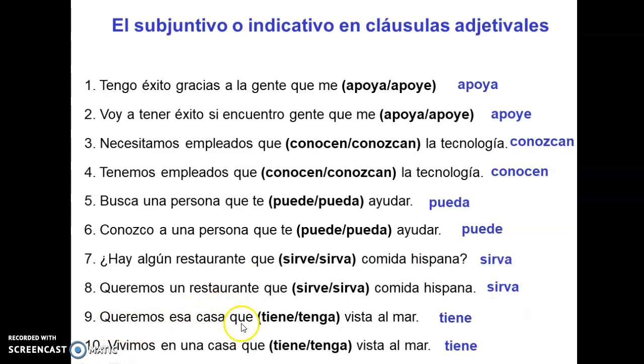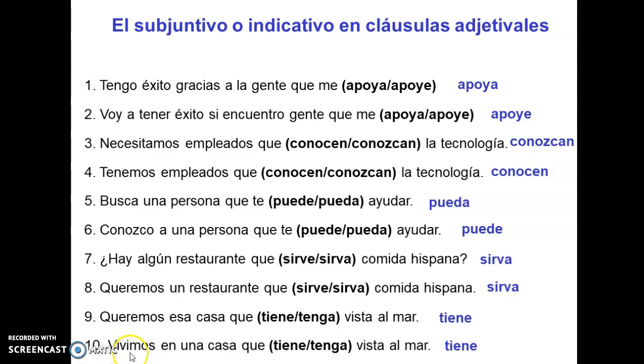Queremos esa casa que tiene vista al mar. So we are saying we want that house that has an ocean view. In this case, how do we know that it has to be tiene? Because we can see the house. We can add esa casa, which means that house over there. We are seeing it. We know that that house exists, and so we use tiene.